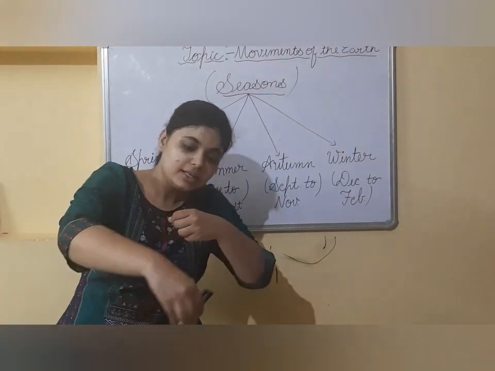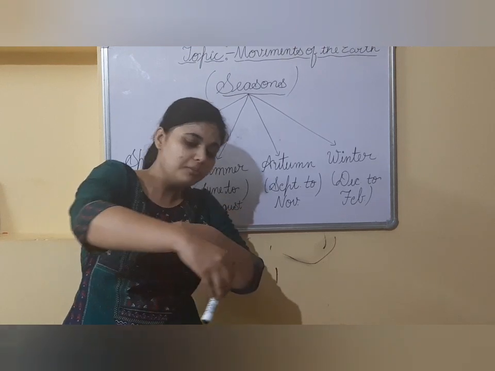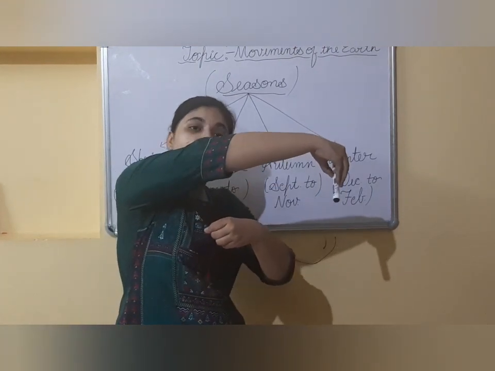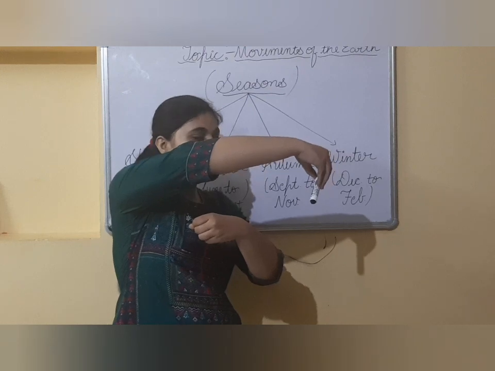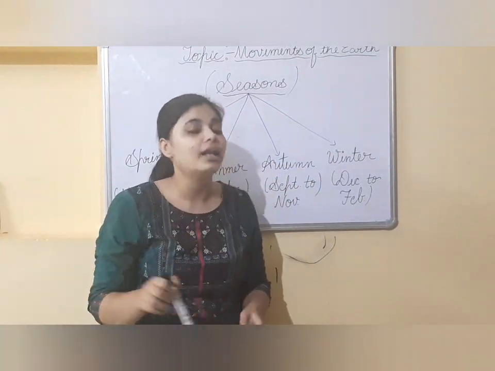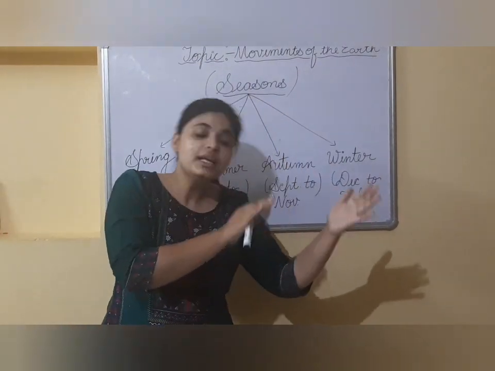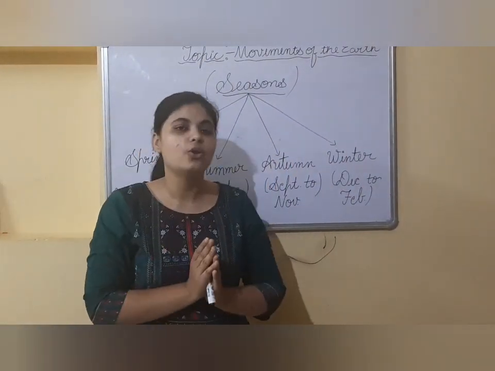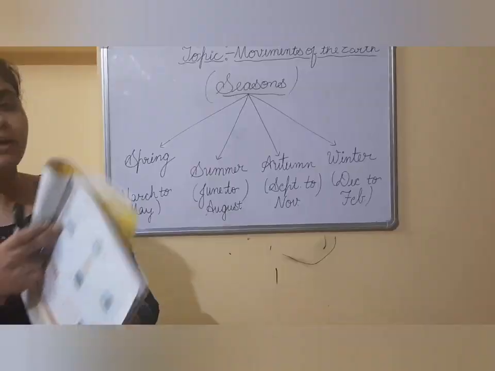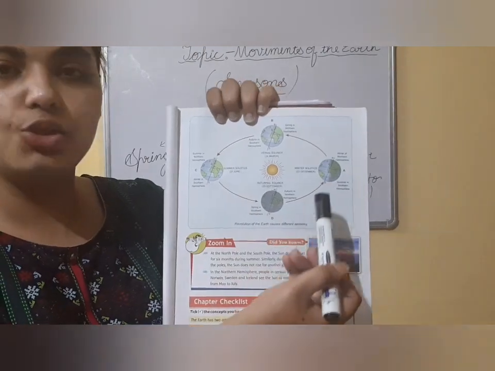Similarly, if the earth is at this position, both parts are facing the sun, but if the sun is at this position, now the southern part is facing the sun, the northern is not. That means when the earth is revolving around the sun, you will notice that some parts are getting closer to it, some parts are not. Let's see how. Here you can look at this diagram. This is the sun. These are the different phases of the earth.